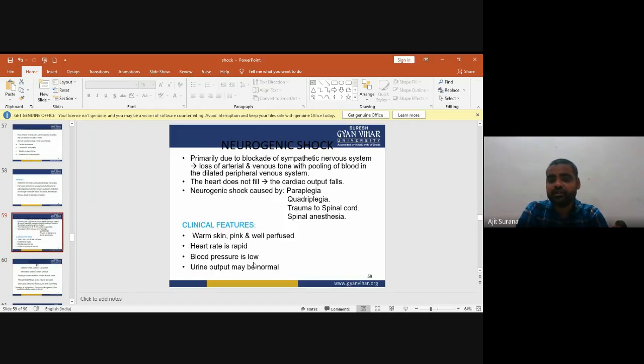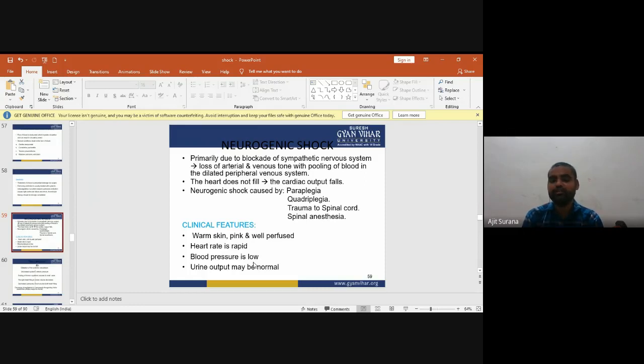Now, the third one is neurogenic shock. Neurogenic shock occurs primarily due to blockage of the sympathetic nervous system. Blockage of the sympathetic nervous system causes loss of arterial and venous tone, with pooling of blood in the dilated peripheral veins. The heart does not fill, which may cause a decrease in cardiac output.